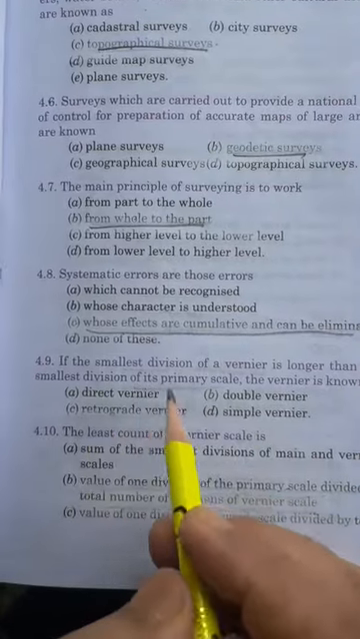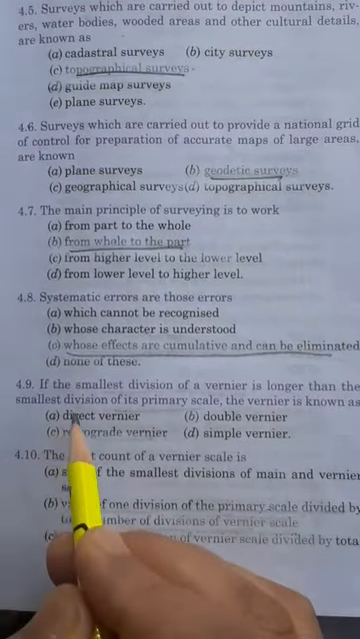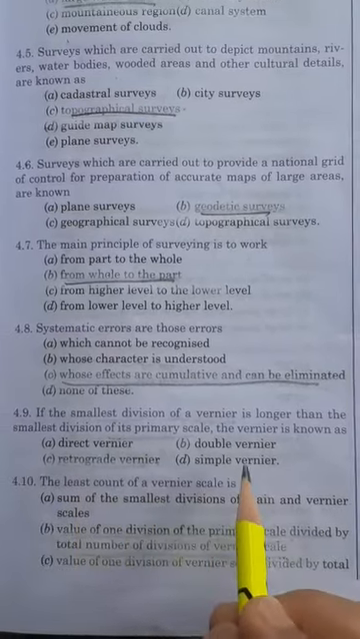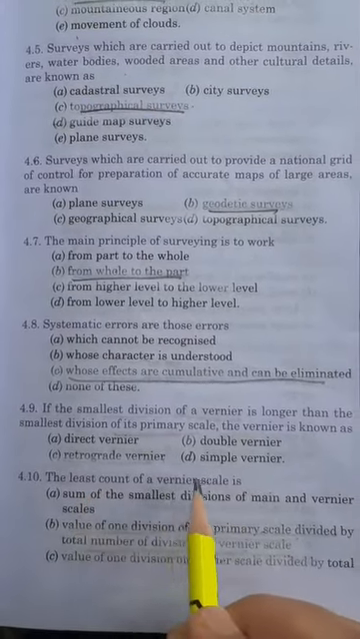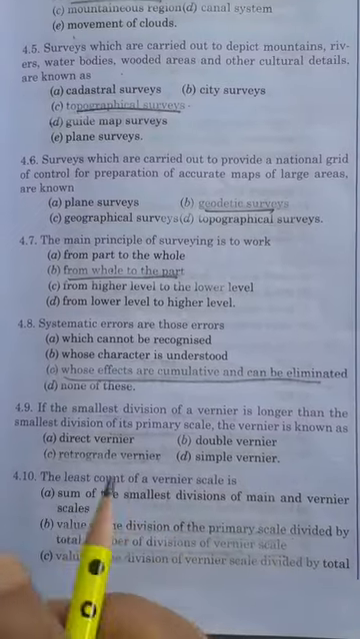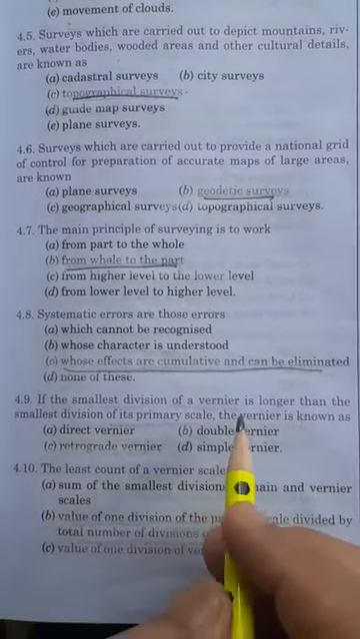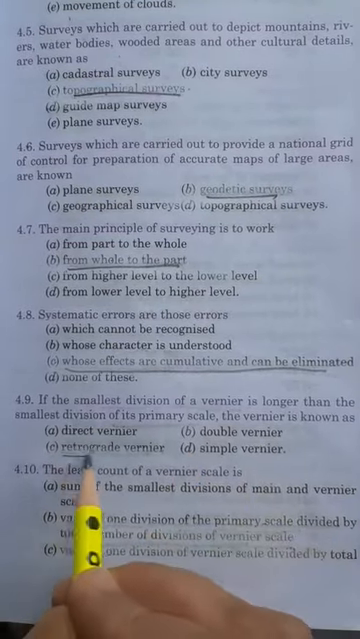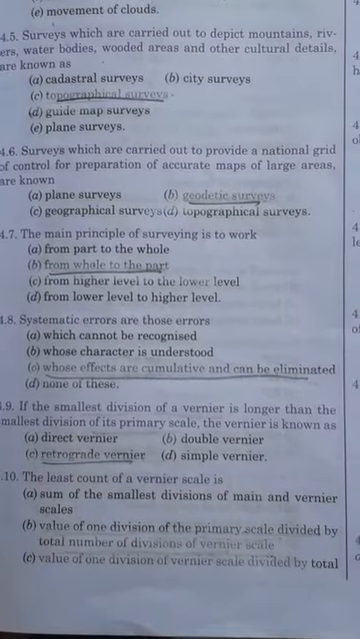If the smallest division of a vernier is longer than the smallest division of its primary scale, the vernier is known as direct vernier, double vernier, retrograde vernier, simple vernier. If the smallest division of a vernier is longer than the smallest division of its primary scale, then the vernier is known as retrograde vernier.